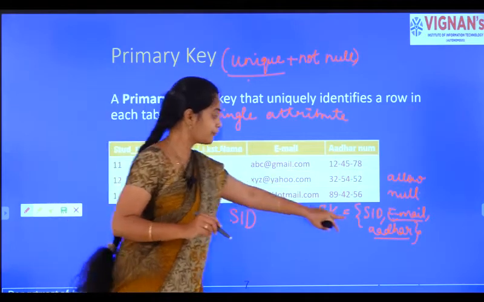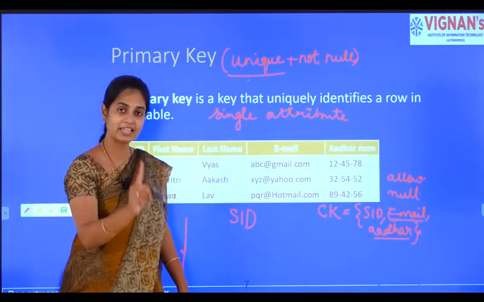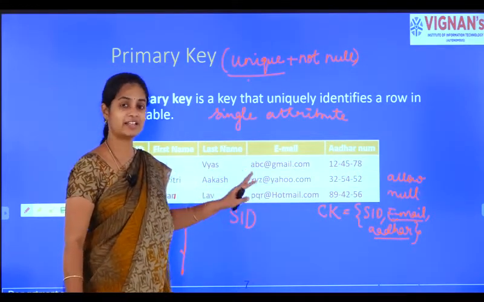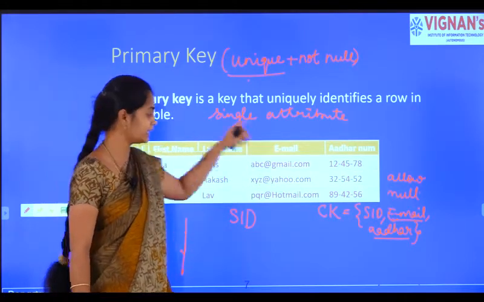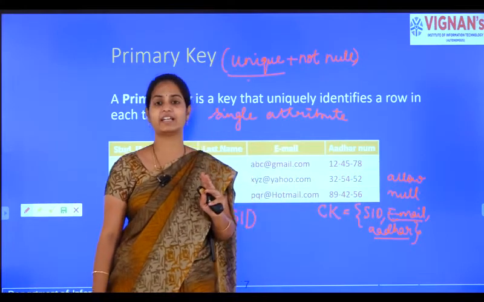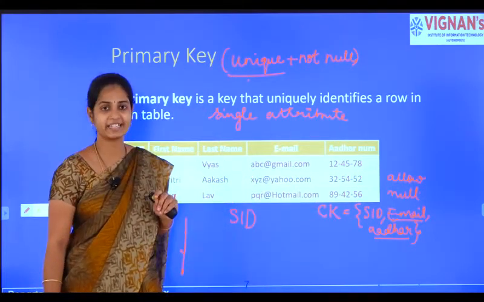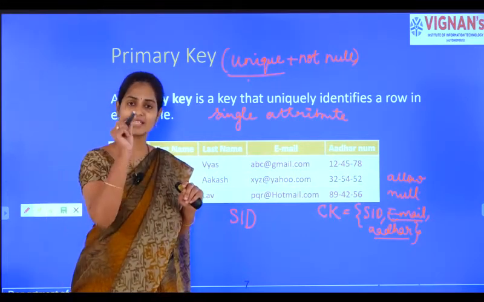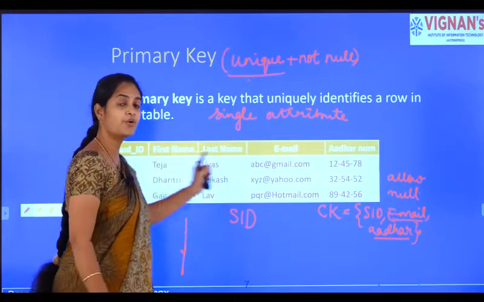From the candidate keys you can choose one single attribute that is not null, and simply you can say that a primary key is a subset of candidate key. So, what is a primary key? A primary key is a single attribute that uniquely identifies the whole tuple.